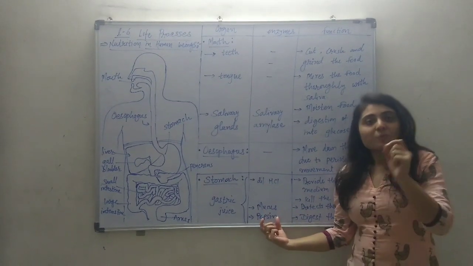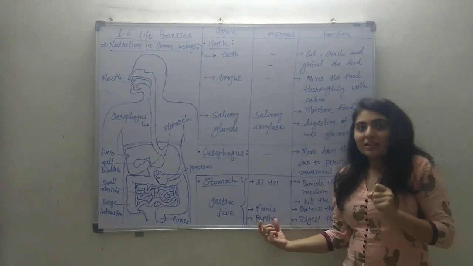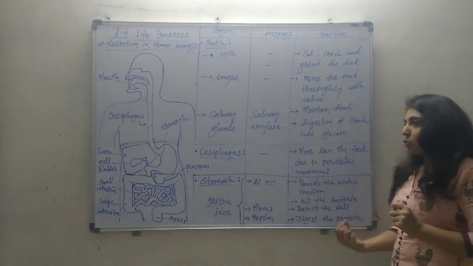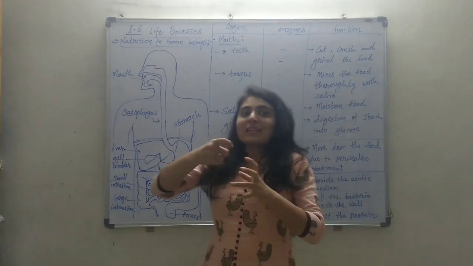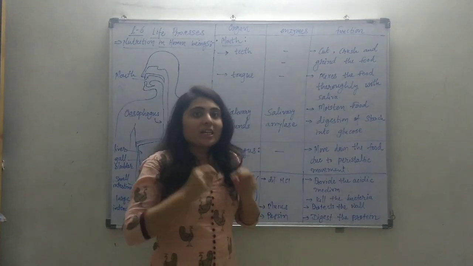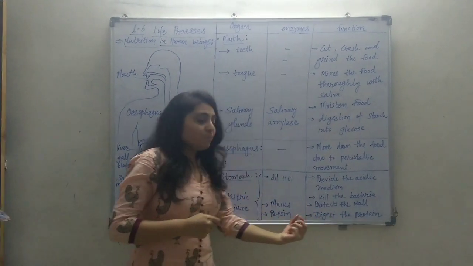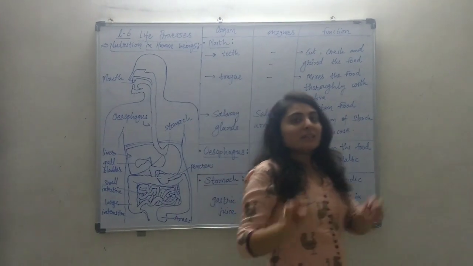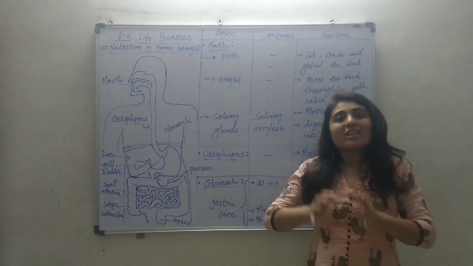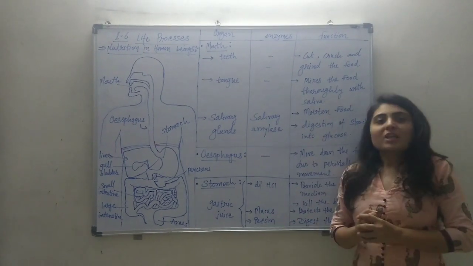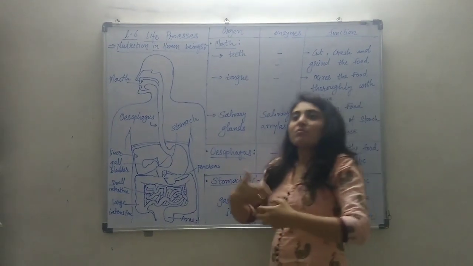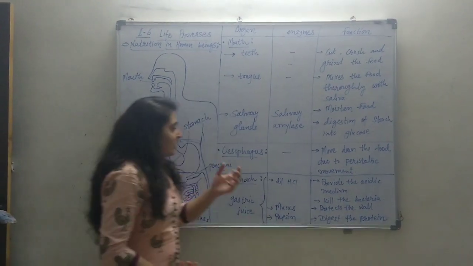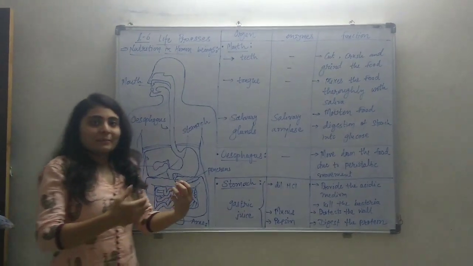And a special enzyme is secreted in the stomach, that is the pepsin enzyme. This pepsin digests the protein. So starch is digested in the mouth and the protein is digested in the stomach. Not completely. The digestion of the protein started in the stomach, and the remaining complete digestion will be done further in the next organ, that is the small intestine.